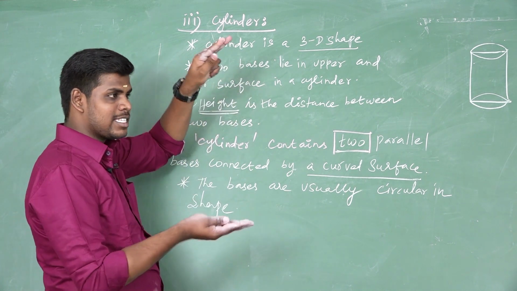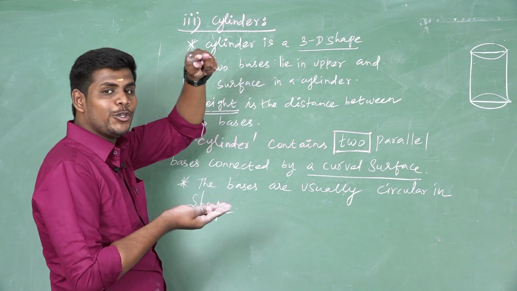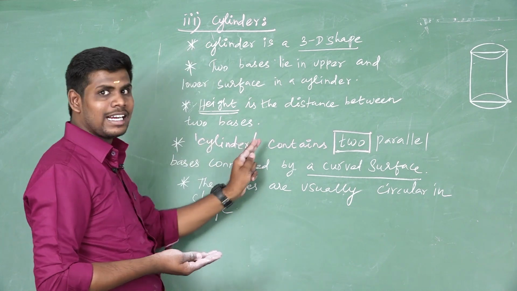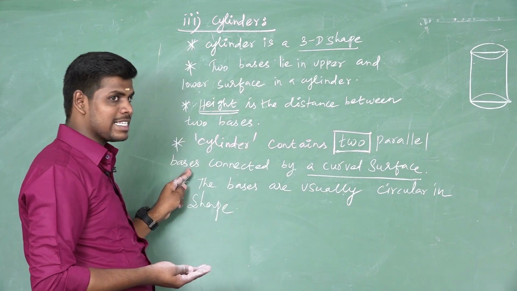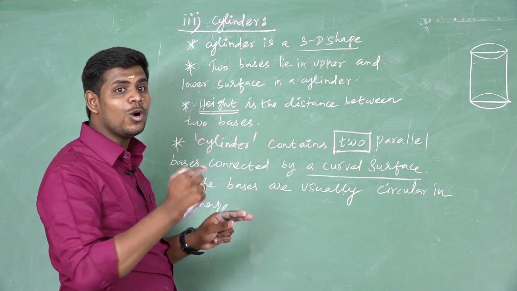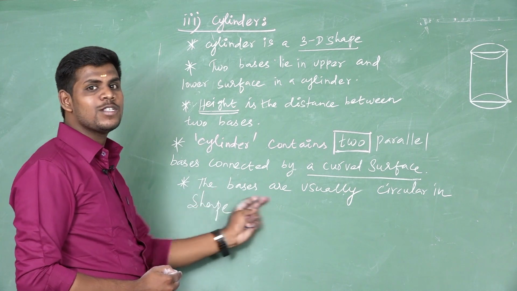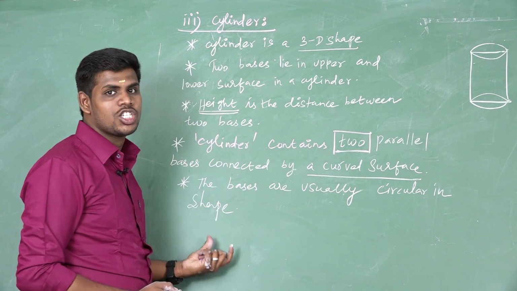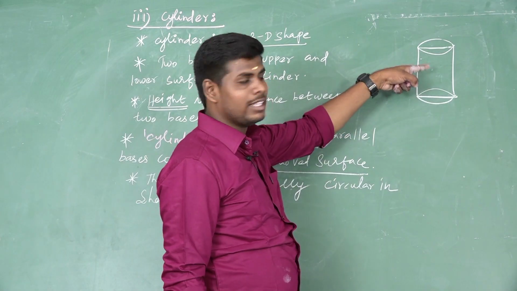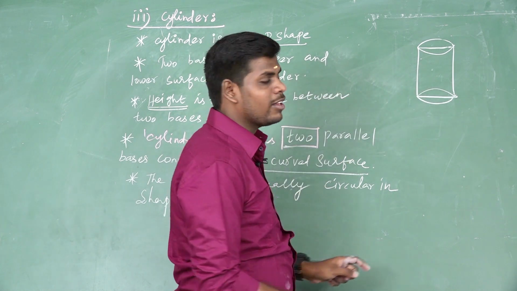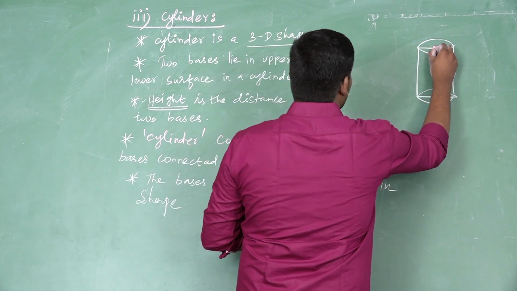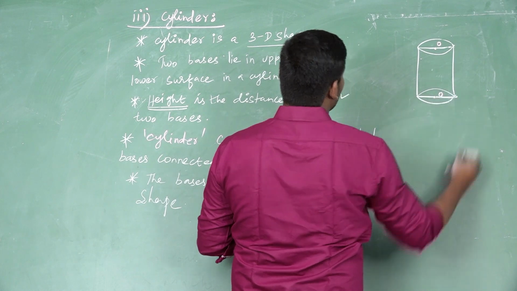Height is the distance between two bases. A cylinder contains two parallel bases connected by a curved surface. The base is usually circular in shape. This is a cuboid. This is a cylinder shape diagram. The center point is represented by O in the two bases.